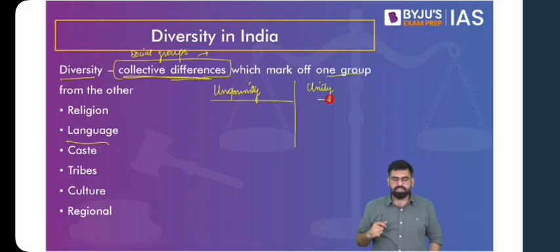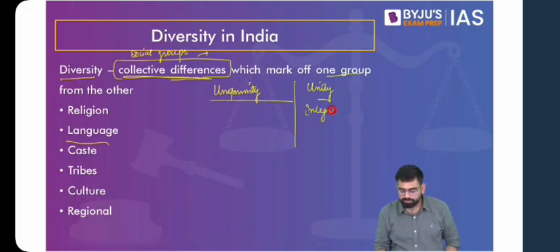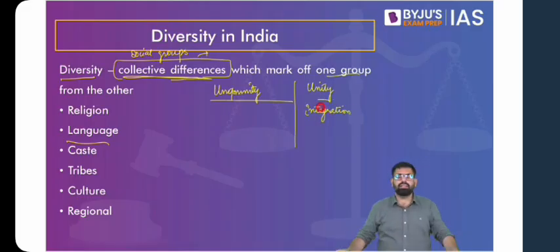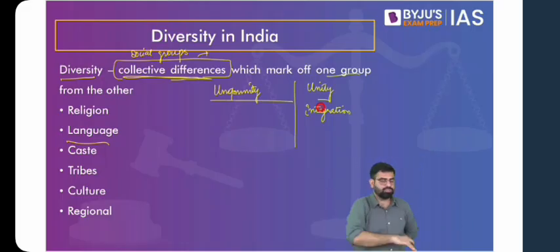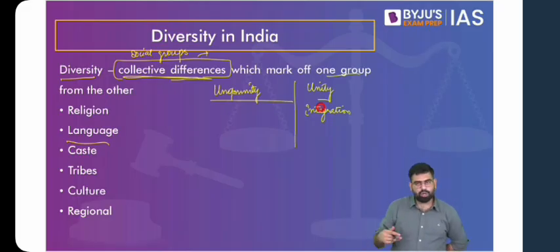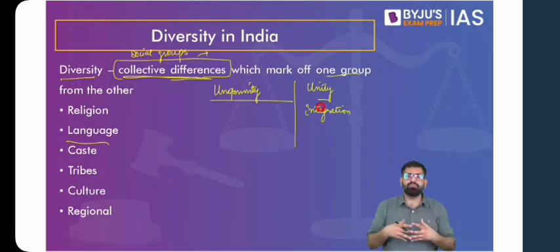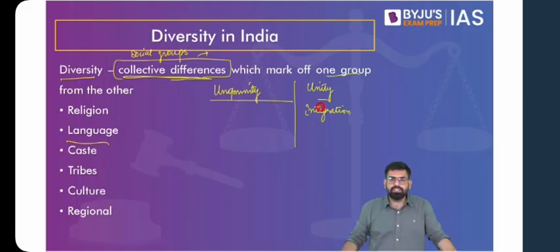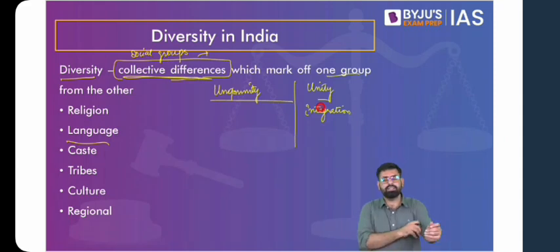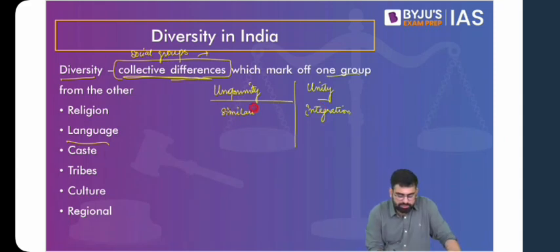So unity is something where we talk about the idea of integration. For example, the idea of India and the idea of united India. There can be two ideas: the idea of uniform India, and then the idea of united India. If we talk about uniform India, then we have to take away all the cultural differences, all the diversity. Everyone has to be similar. Everyone has to look similar. And when we talk about the idea of united India, everyone has to have that sense of belongingness, that sense of cooperation among each other. So the idea of integration is unity, the idea of similarity is uniformity, and the idea of differences is diversity.